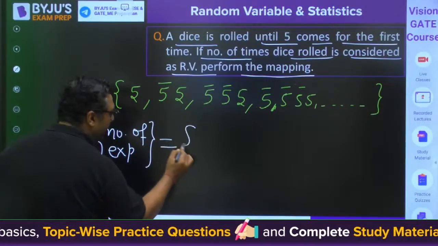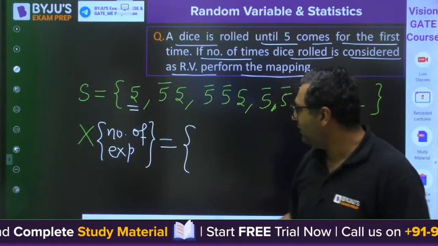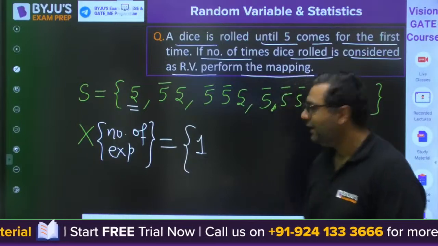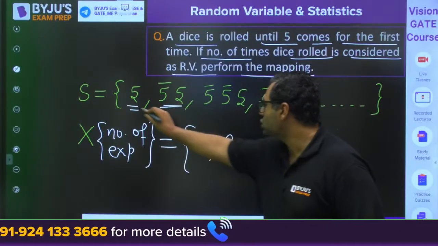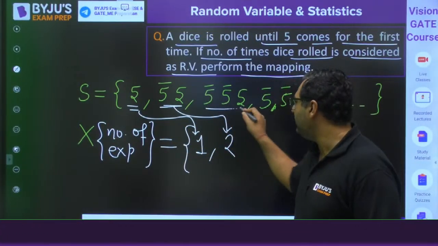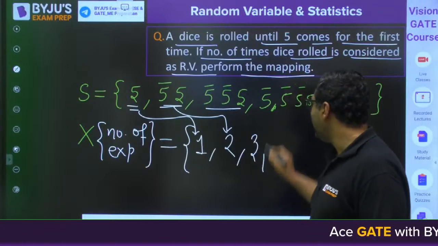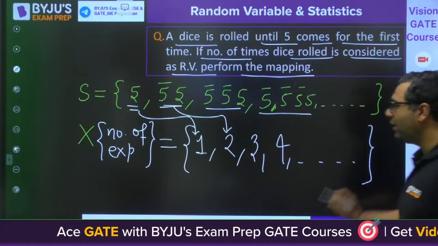So this time I am getting 5 in the first time only, so I will be writing 1 for this. Here I am getting the 5 in 2 times, so for that I will map with 2. So this is mapped with 1, this is mapped with 2. Here I am getting 5 in the third time, so it is 3. Here I am getting 5 in the fourth time, it is 4. And so on. Are you getting it or not, guys?